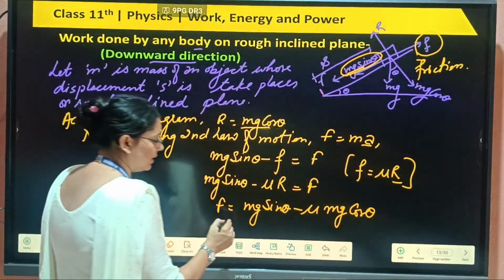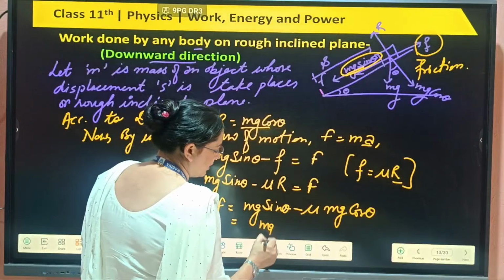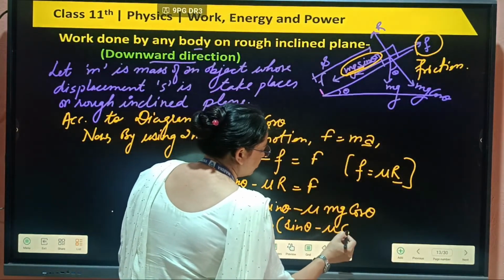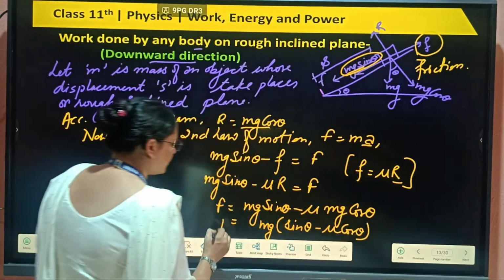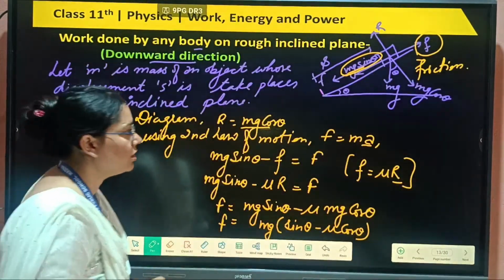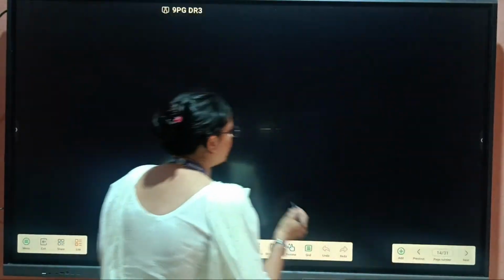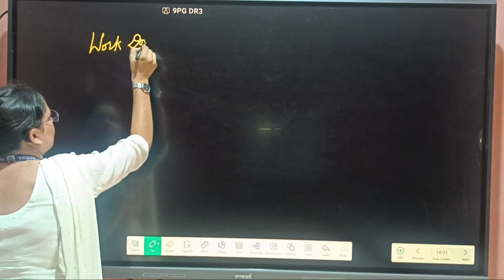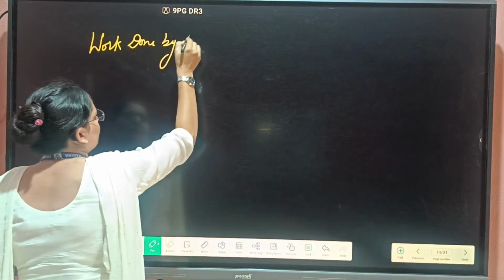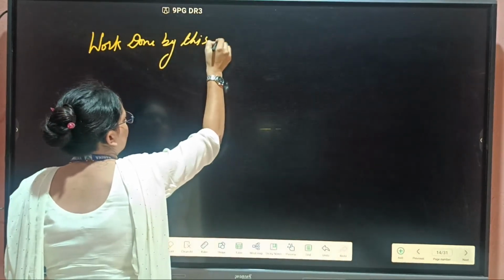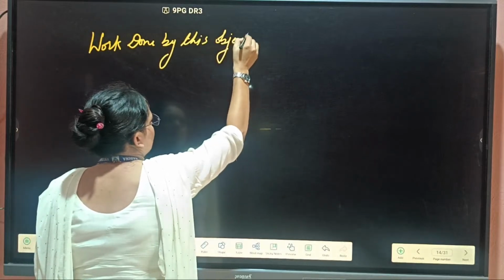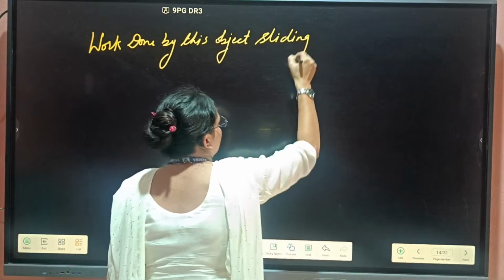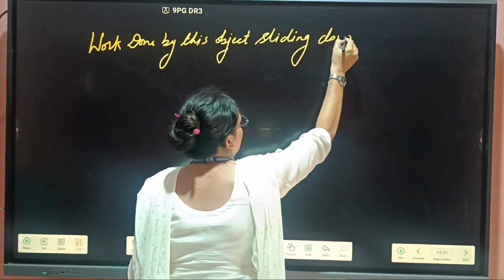From here we can take mg common, leaving sin theta minus mu cos theta. This is our force equation. Now we have to find the work done by this object sliding down.